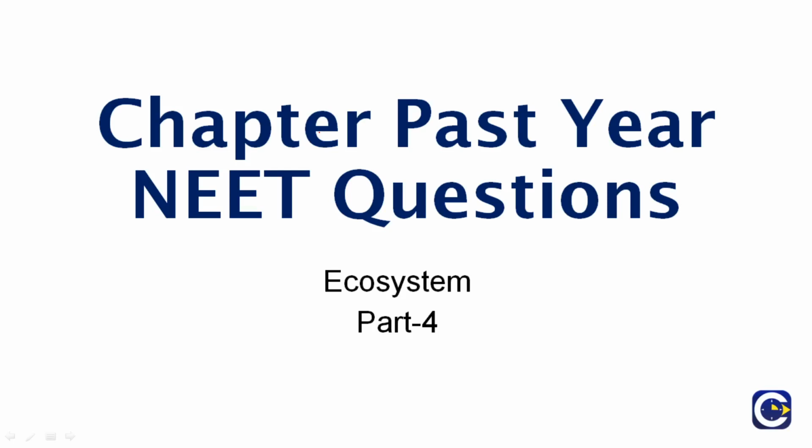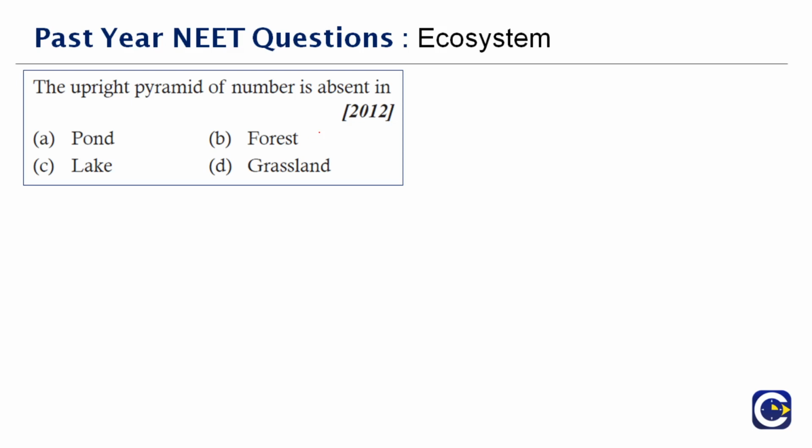Now let's begin with a question which was asked in the year 2012. The upright pyramid of number is absent in dash. See, in a forest, a single tree can support a large number of birds. Thus, the base showing producers in a pyramid of number will be narrower than the next slab showing primary consumers. So what do you think will be the answer now? I've given you the hint.